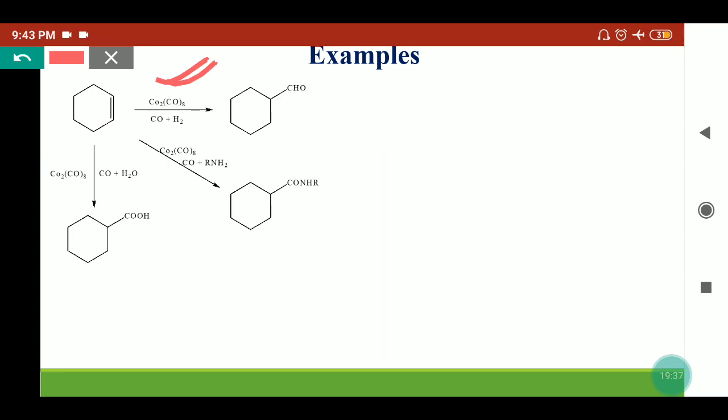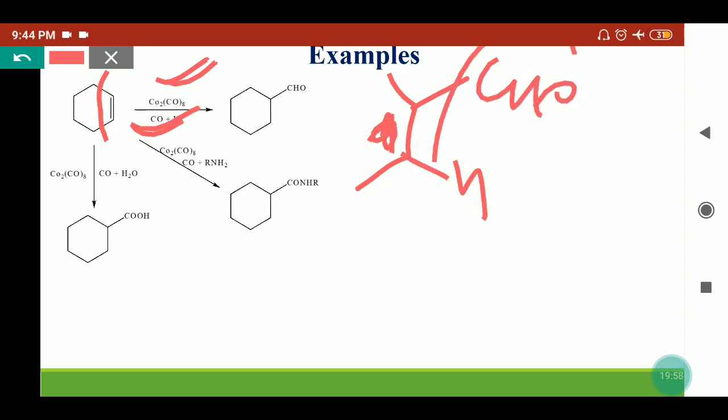After the alkyl tetracarbonyl complex forms, in presence of CO and hydrogen, oxidative addition followed by reductive elimination will add the CHO group, as we have seen in the hydroformylation of olefin. So it is simply an olefin which we have substituted. In presence of that, we will get an H group here and a CHO group here. So hydroformylation will occur and we'll get this product.